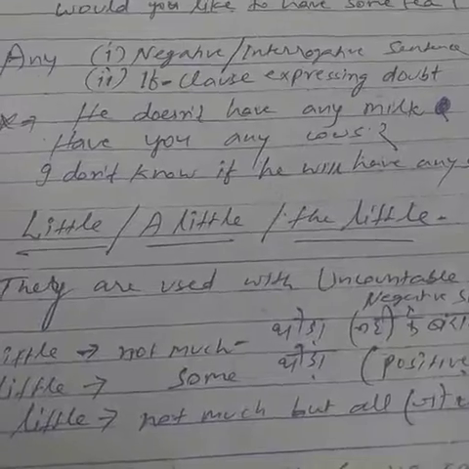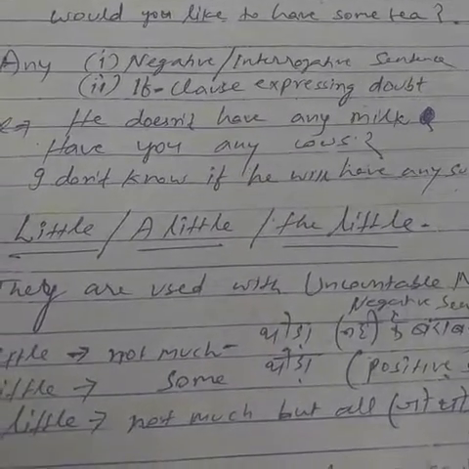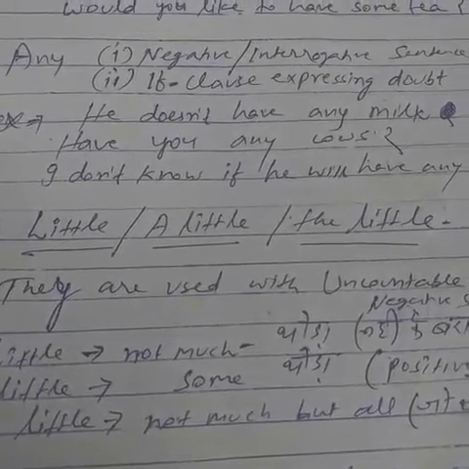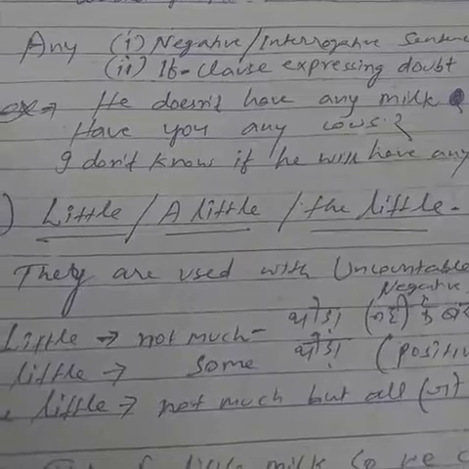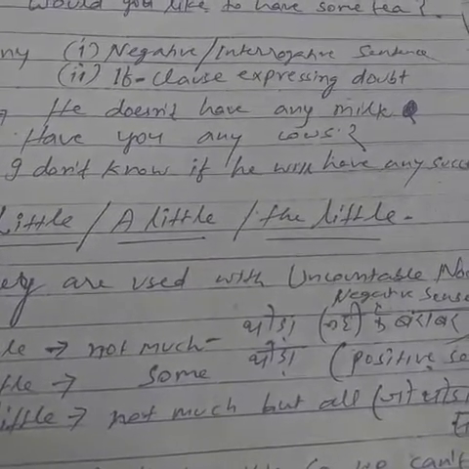Any. Any is used in negative and interrogative sentences. The first use of any is in negative and interrogative sentences. The second use is when an if clause expresses doubt.